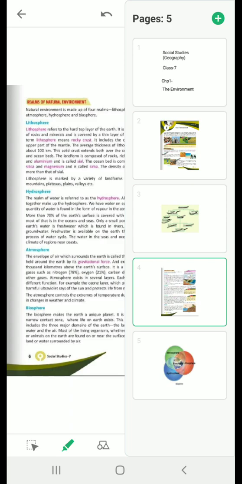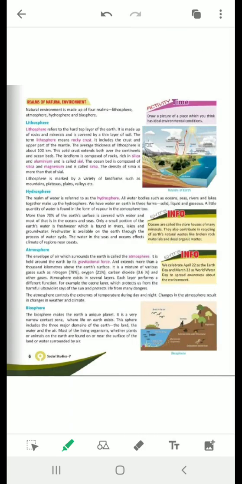So see, first of all, the first topic is your lithosphere. So the thin and solid upper covering of the earth is known as your lithosphere. It is made up of rocks and minerals and covered with a thin layer of soil. Remember, it is made up of three things, that is your rocks, minerals and a thin layer of soil. The average thickness of lithosphere is about 100 km.